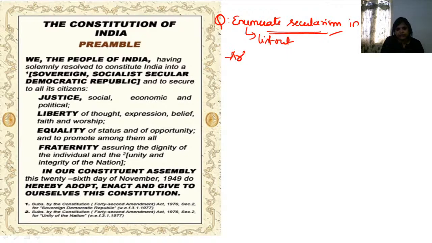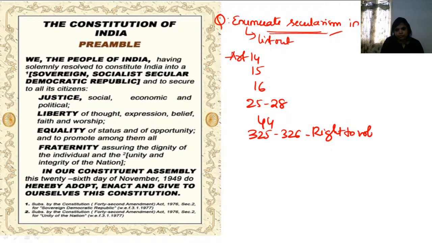I'll just write down Article 14, and anyways I'll explain in the class, but just for your information. Article 15, Article 16, 25 to 28, 44, 325 to 326. That is right to vote. Article 44 is Common Civil Code. 25 to 28 is right to religious freedom.